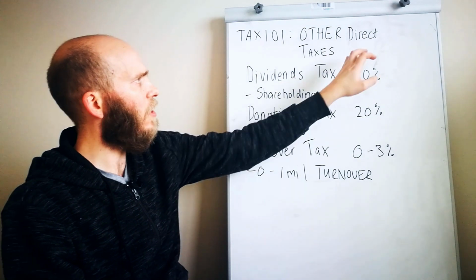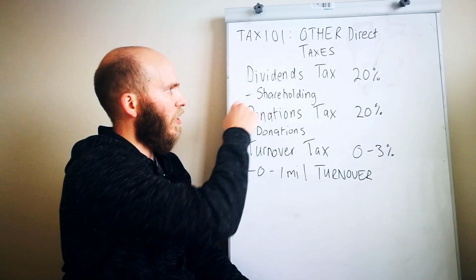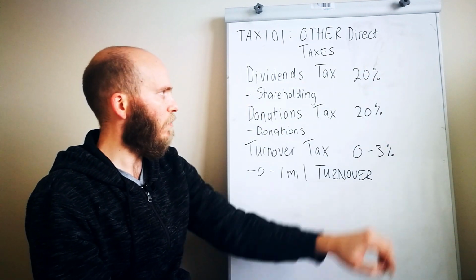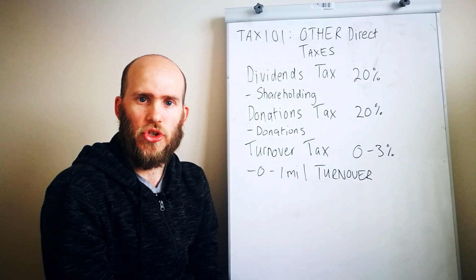The first other direct tax is dividends tax, which is levied at 20%. And it's based on shareholding.